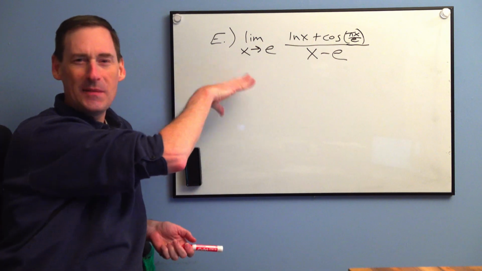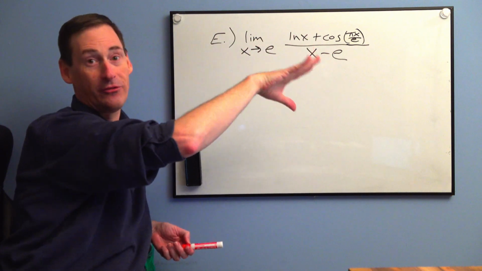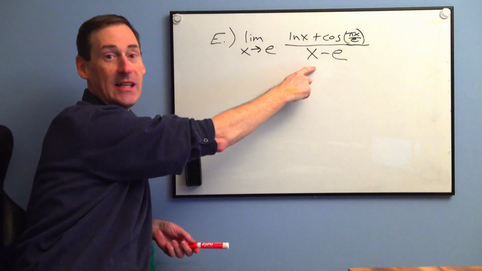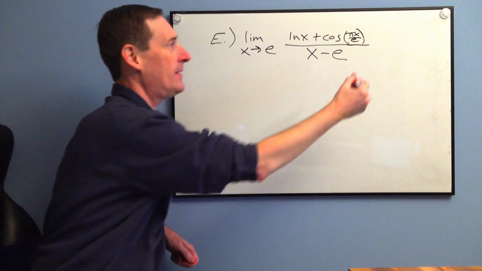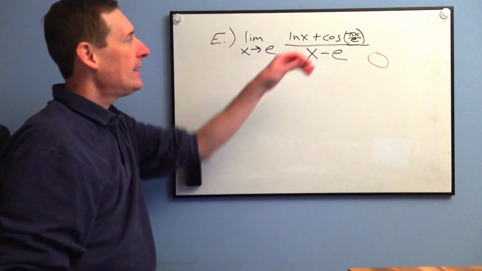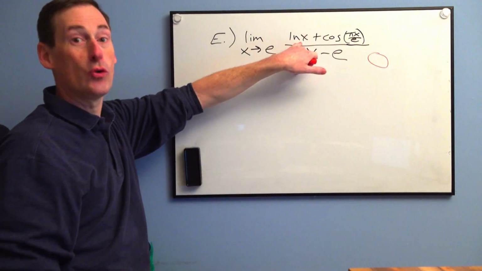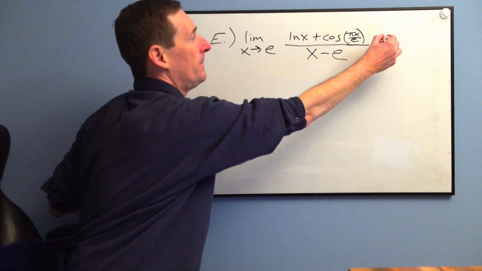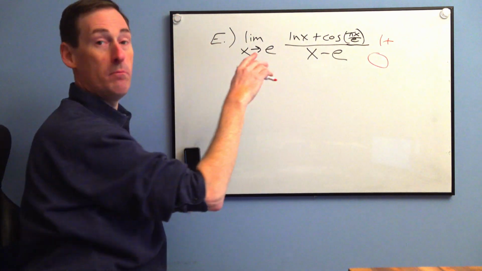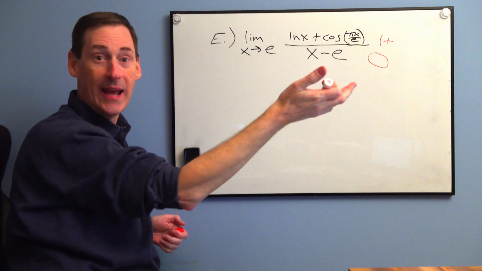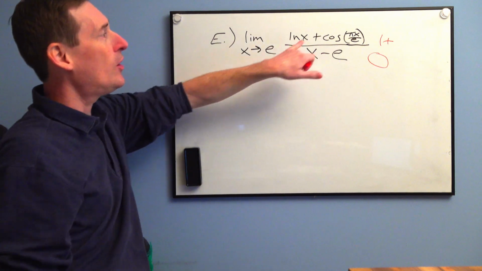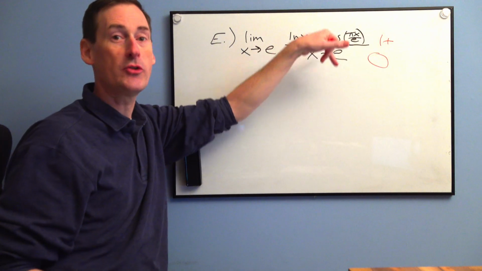So we're going to take the limit as x approaches e of this really weird function. Okay, can you see that e minus e is going to be 0 on the bottom? You can see that right there. Can you see that the natural log of e is 1? We've done that before. Maybe we won't get indeterminate. Maybe we'll actually get an answer here. If you plug in e over here, the e's cancel. You get cosine of pi.